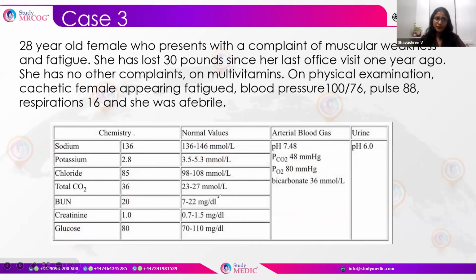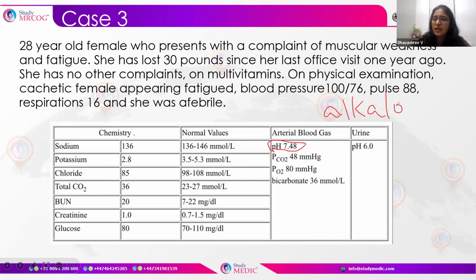And the last question is that this is a 28-year-old female who presents with a complaint of muscular weakness and fatigue. She's lost 30 pounds since her last office visit 1 year ago. She has no other complaints and is on multivitamins. On physical examination, she appeared fatigued, but blood pressure, pulse, and respiration were all normal and she was afebrile. So here, what is the pH? pH is more than 7.35. So it is alkalosis.